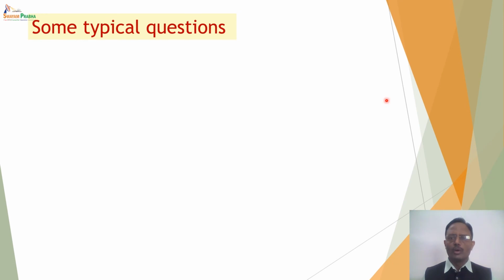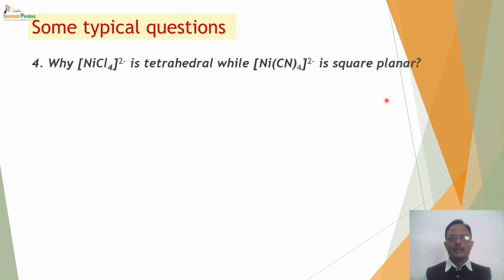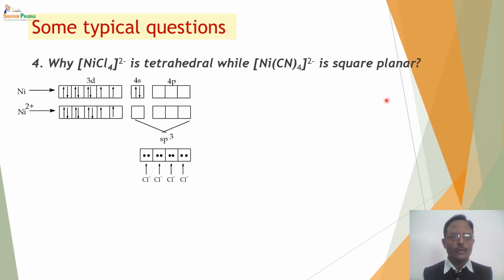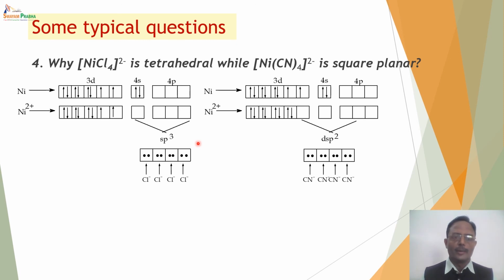Take one more question where the nature of the ligand is actually affecting the geometry of the complex. We have already discussed this. NiCl4 2- is tetrahedral, while Ni(CN)4 2- is a square planar complex. In NiCl4 2-, chloride is a weak ligand, so it forms an outer orbital complex with sp3 hybridization, and since the hybridization is sp3, the geometry is tetrahedral.